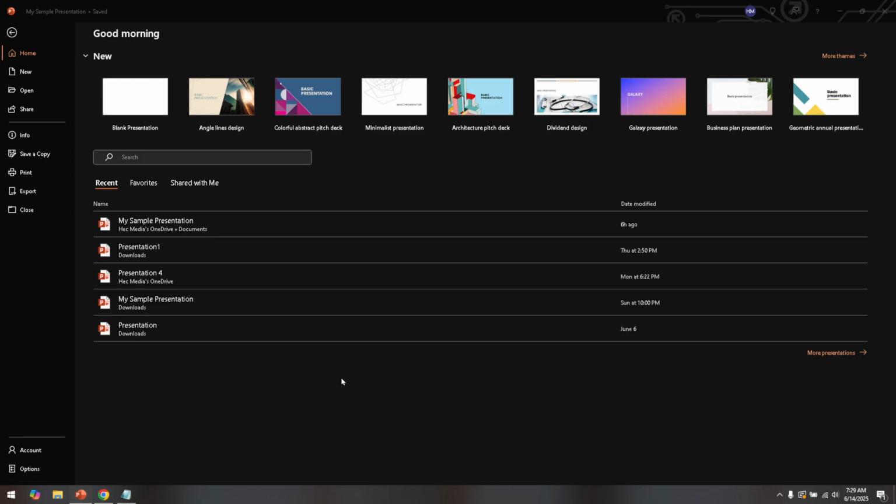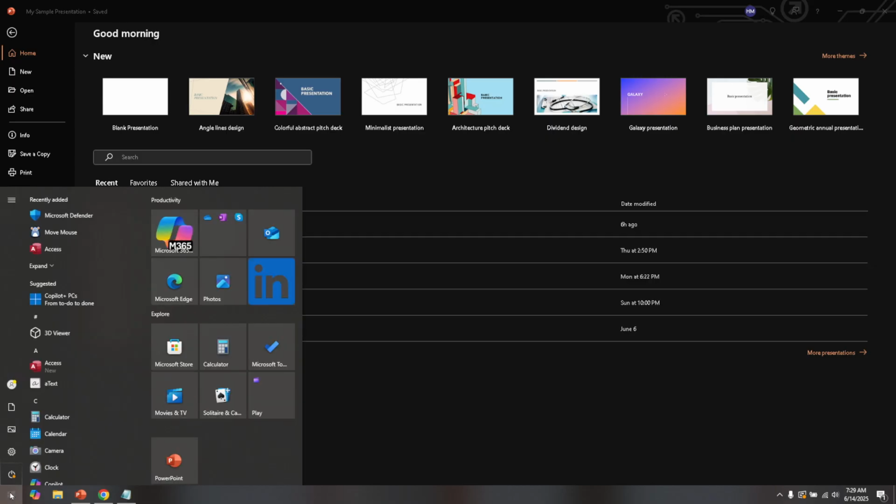To begin, you'll first want to open PowerPoint on your computer. Make sure you're accessing the correct file with all the images you want to adjust by navigating to your saved PowerPoint presentation. Now that you have your presentation open, locate the specific slide where your images are positioned.